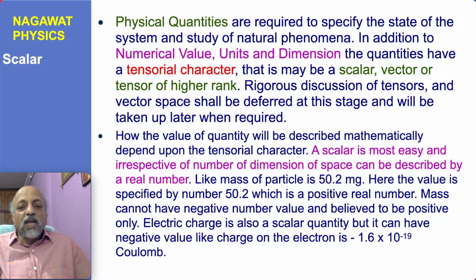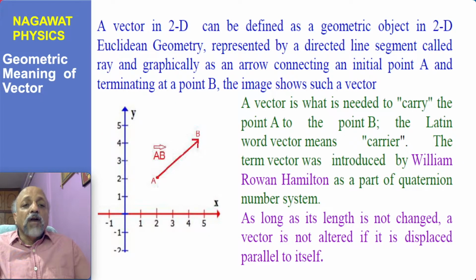So a scalar quantity can be very easily described by using a real number. Some scalar quantities have only positive real numbers, but in general a scalar quantity can have positive or negative real number values. Now, to understand the vector, we will begin with the geometric meaning of vector.